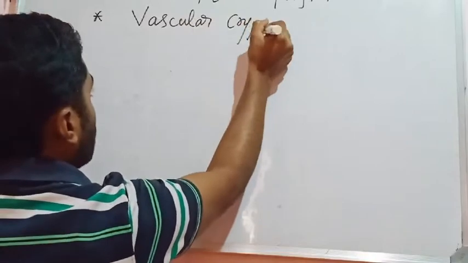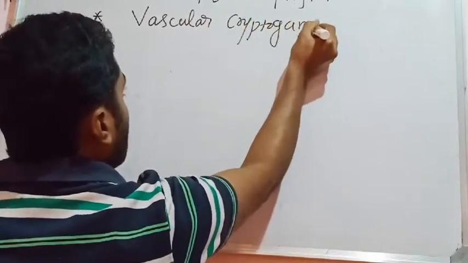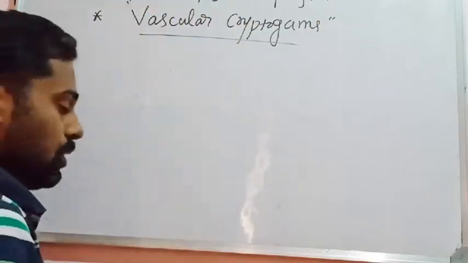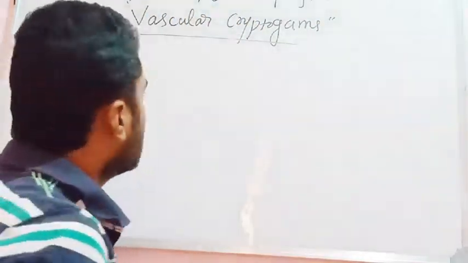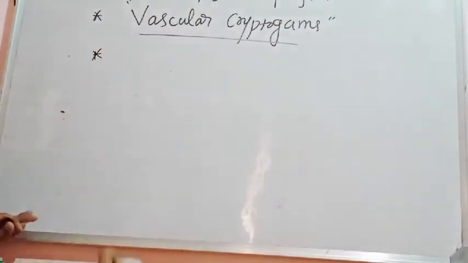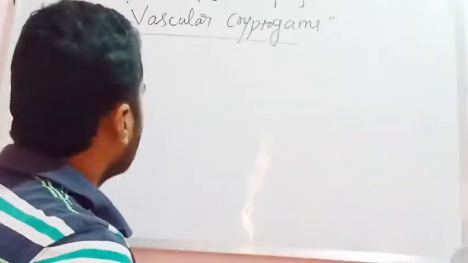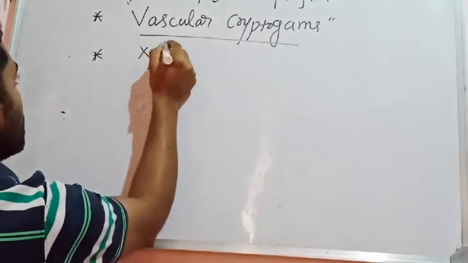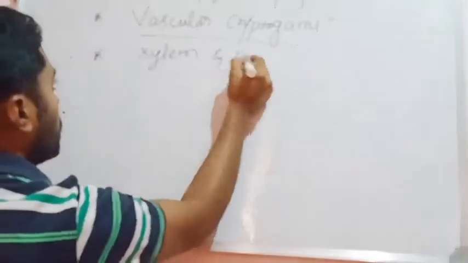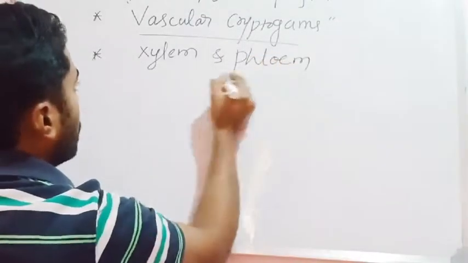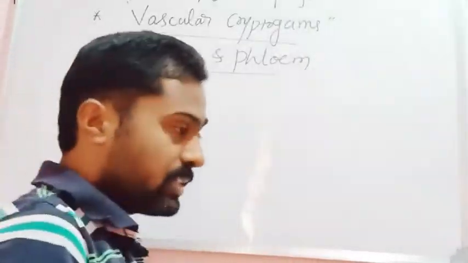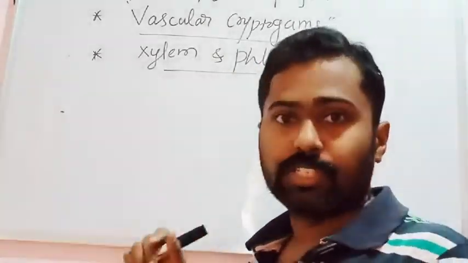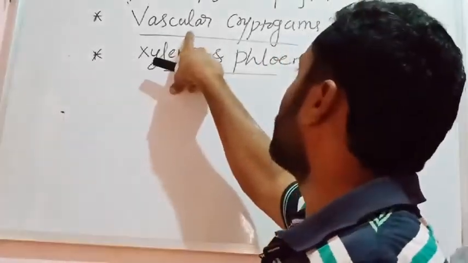Vascular cryptogams. That's why pteridophytes were regarded as vascular cryptogams, because of this nature. So now I'm going to discuss this. When you see the anatomical or internal features of pteridophytes, a stem or a root, they possess vascular structures like xylem and phloem. Because of this development of xylem and phloem, they are vascular, isn't it? So that's why pteridophytes are said to be vascular cryptogams.